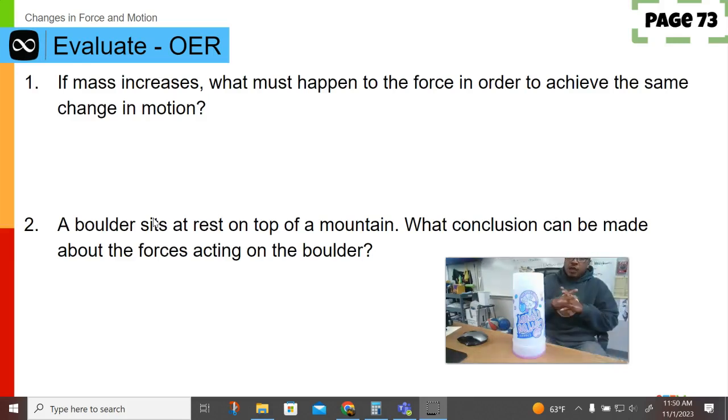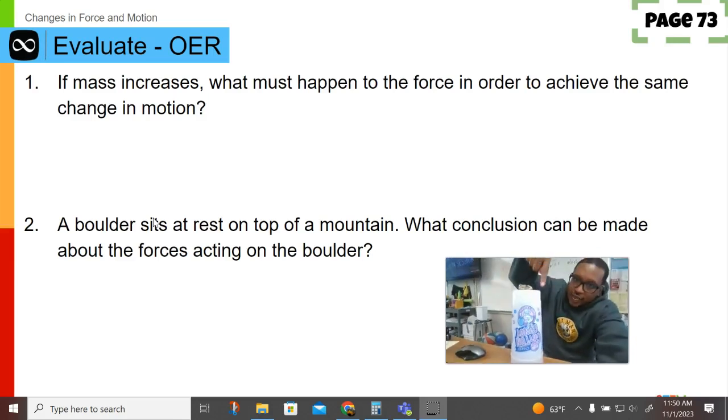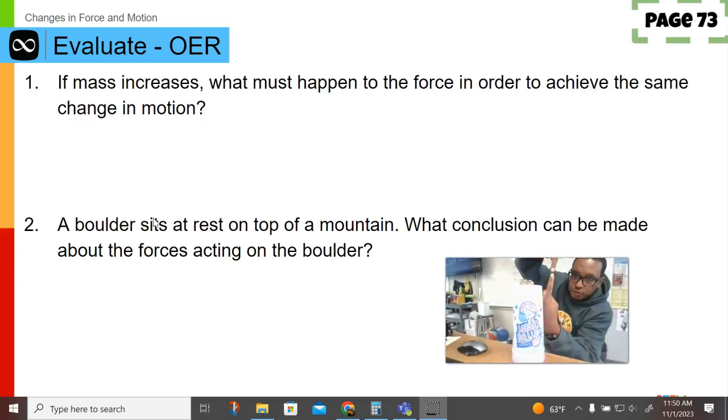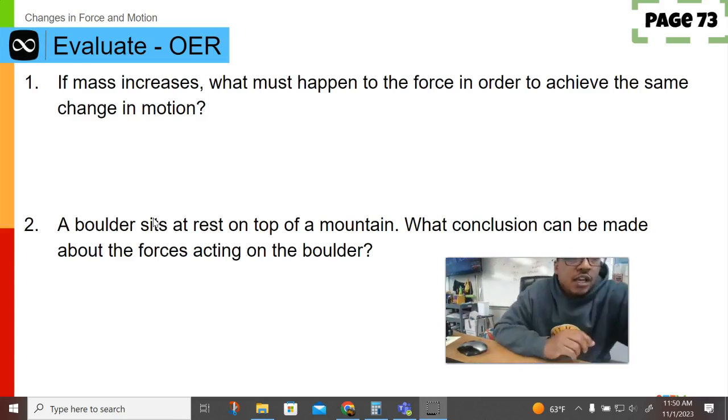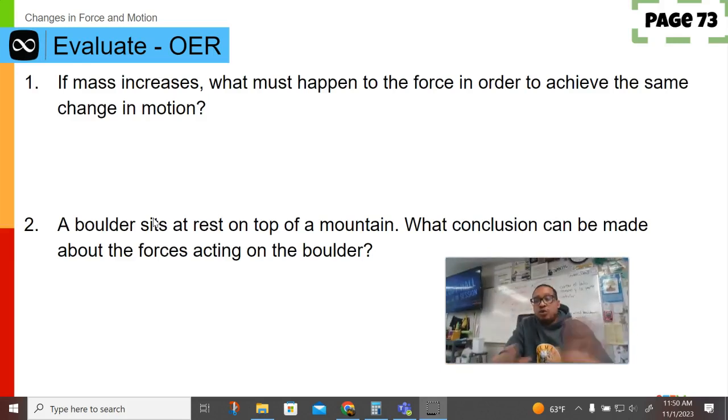So a lot of people came up with the net force is 0, which is true. Some people also came up with the idea that the forces are equal, because the force of gravity going down and the force of the mountain pushing back up on the boulder are equal, and that's why the boulder does not move. And that is correct. Just remember, when it says at rest, it means the object is not in motion, has 0 motion, 0 velocity, 0 acceleration, 0 speed. It's just the object is at rest, okay?